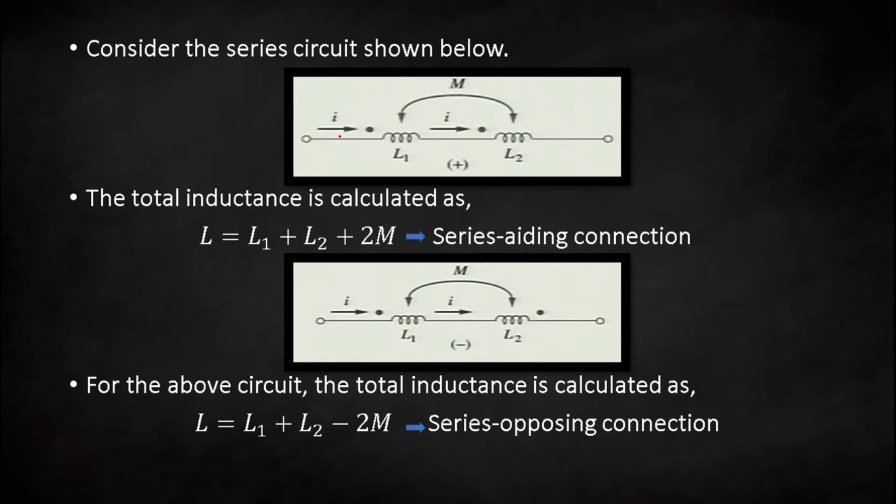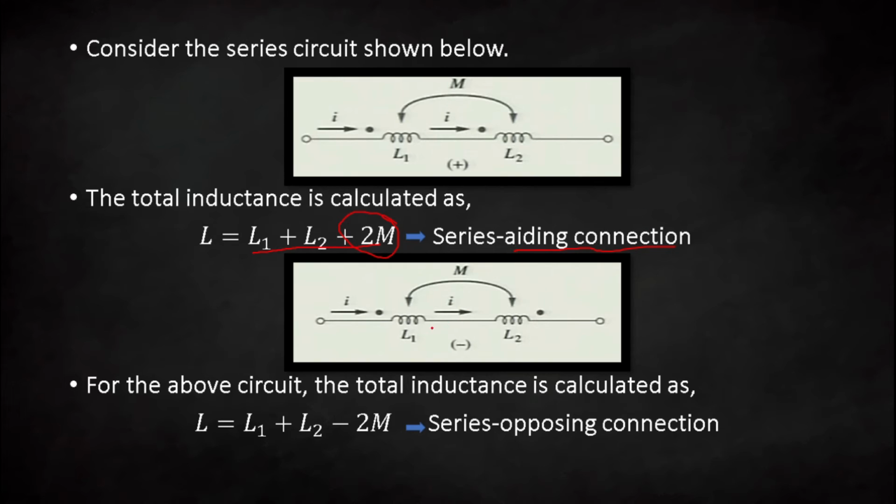Now consider a series connection where two inductors are connected in series. You can see here in the first coil the direction of current is into the dotted terminal, same here. So in that case the total inductance is given by L1 plus L2 plus 2M because it is a series aiding connection.